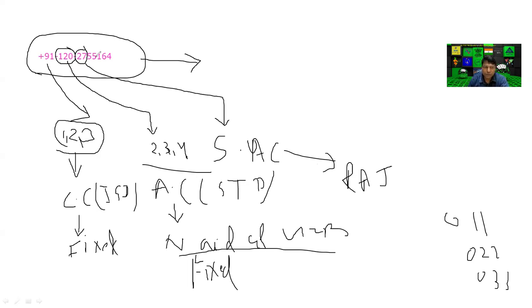Okay, so the next 2 digits, 55, go for the telephone exchange. Which telephone exchange? This is the LTTC center. LTTC also has one telephone exchange. So no doubt in this case, this telephone number is divided into two parts. Again, I repeat: +91, this is the country code. 120, this is the area code, that is the STD code, and in this case it is Rajnagar, or Noida. 27, this is the sub area. Okay, this is Rajnagar, and 55, this is the telephone exchange. And next 164, this is